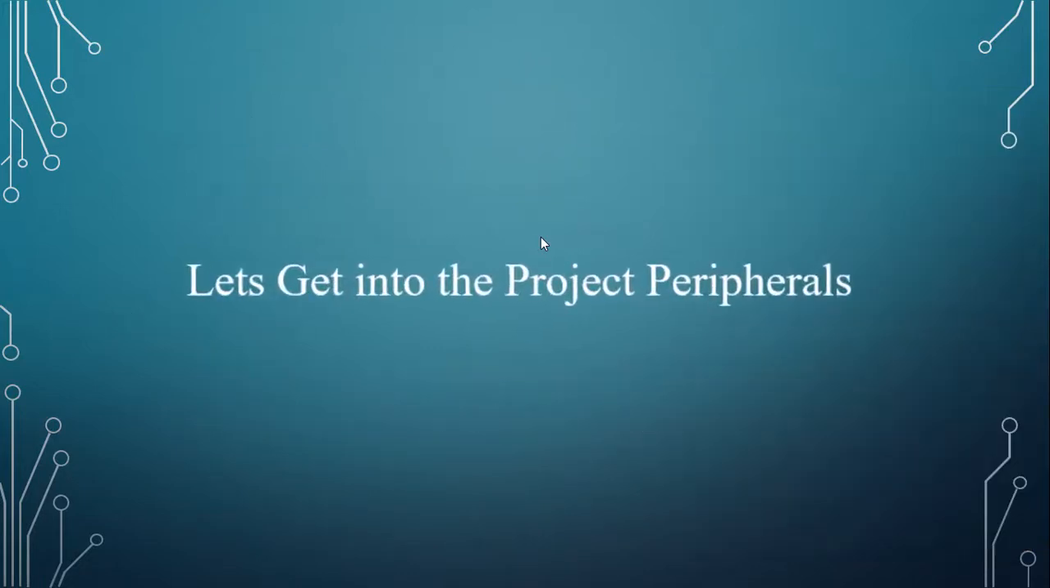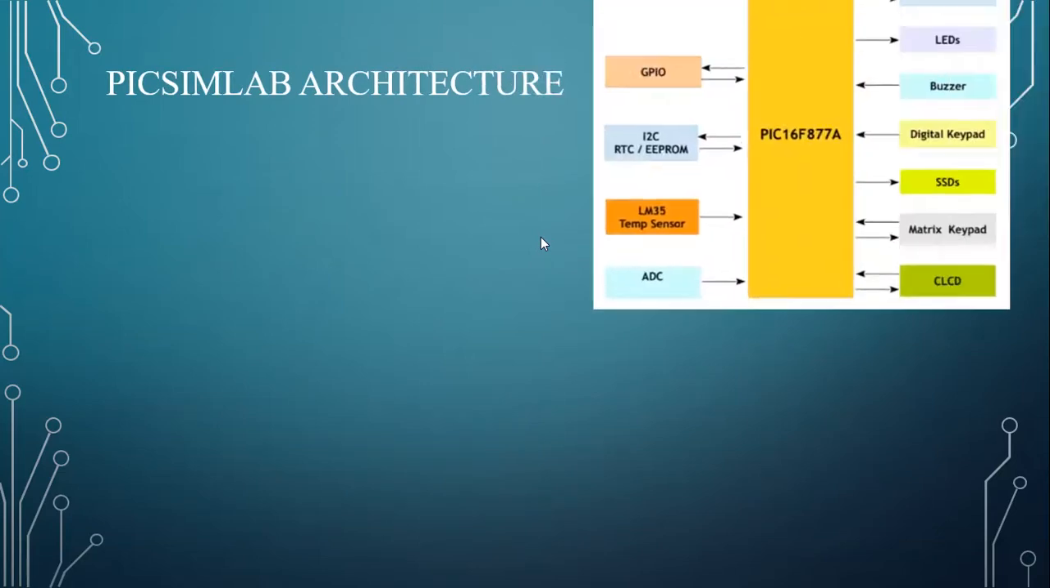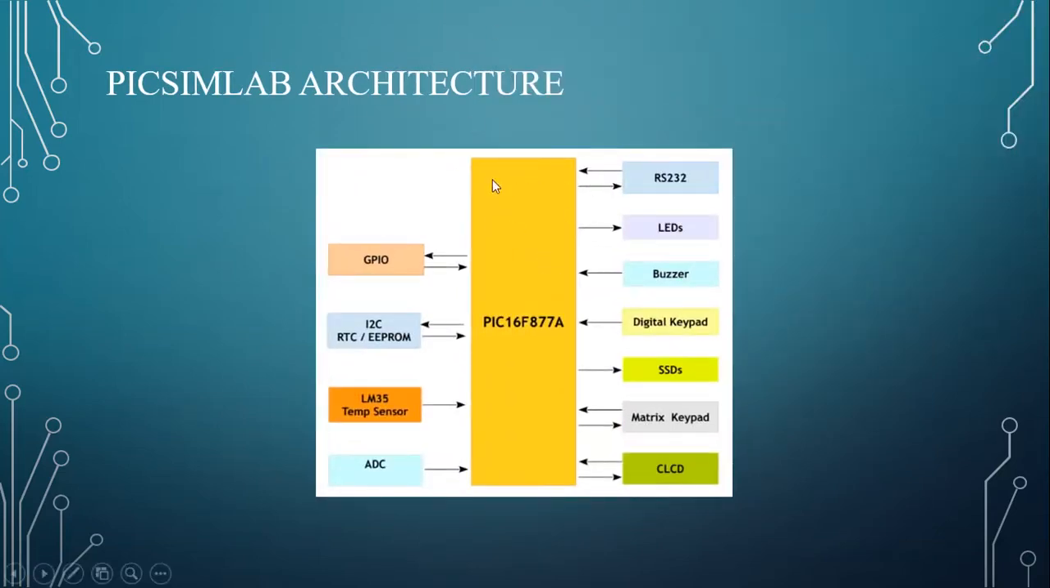Let's get into the project peripherals. First, PixSimLab architecture. PixSimLab has a microcontroller PIC16F877A. We are going to use the buzzer, the matrix keypad, CLCD, and some other peripherals are also used. These are the main peripherals in PixSimLab.